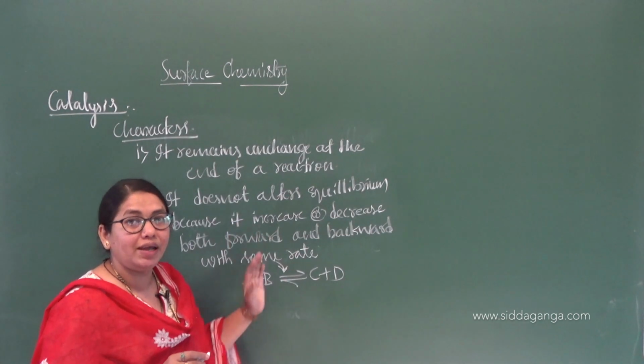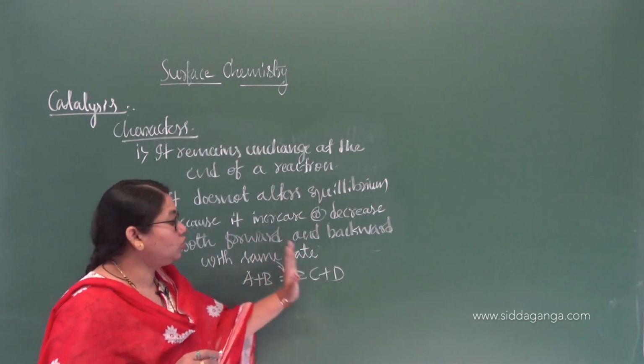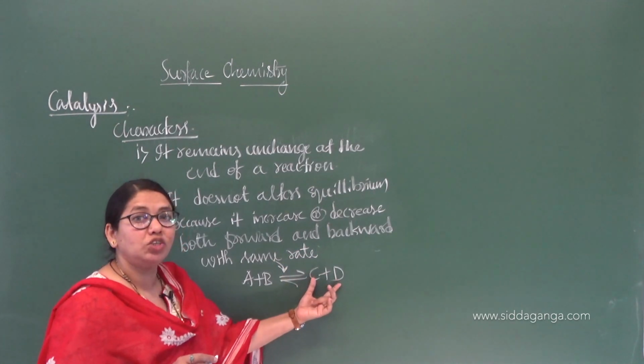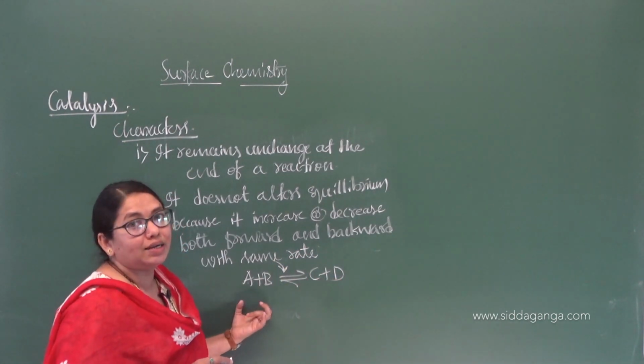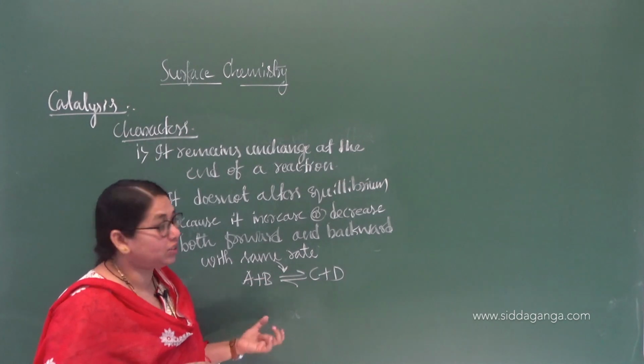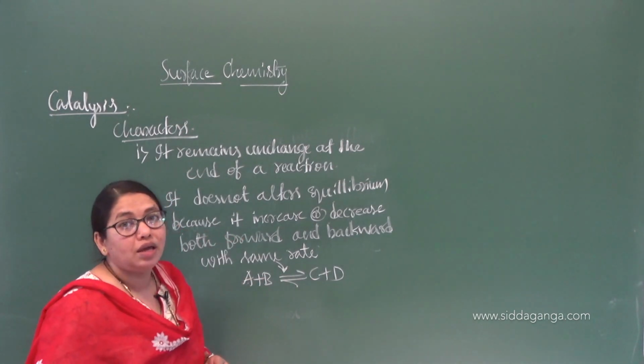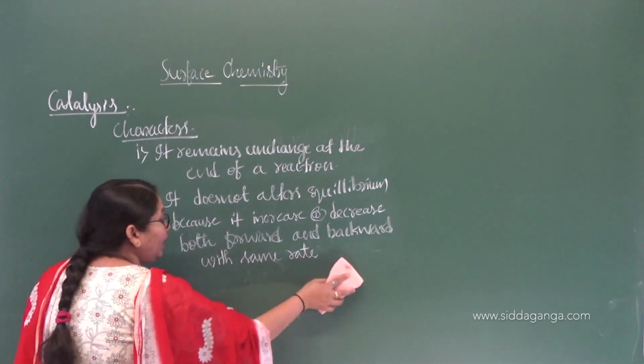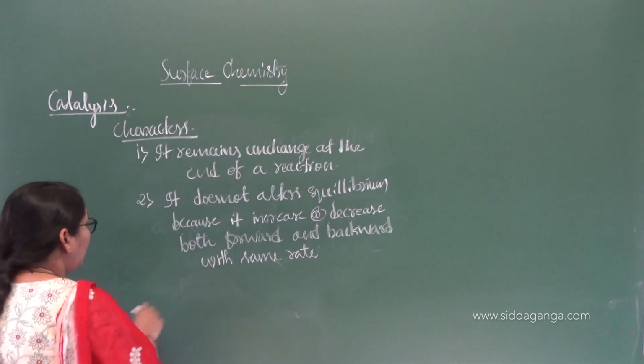The time it takes to convert the reactants to products in the forward reaction is the same as the time it takes to convert products back into reactants, that is, the forward and backward reactions. That's why a catalyst does not alter the equilibrium constant, or you can say the equilibrium. Likewise, we can have one more property.